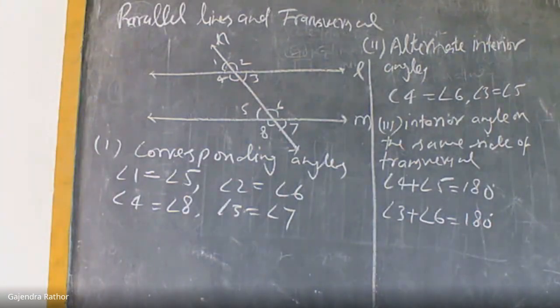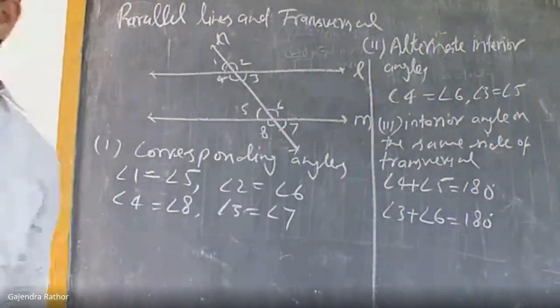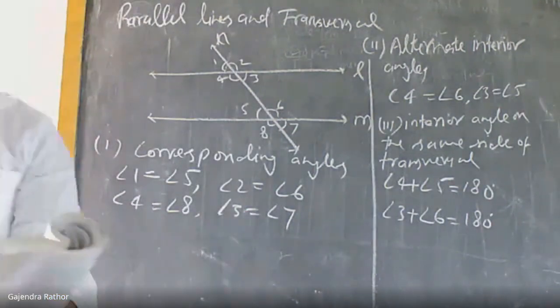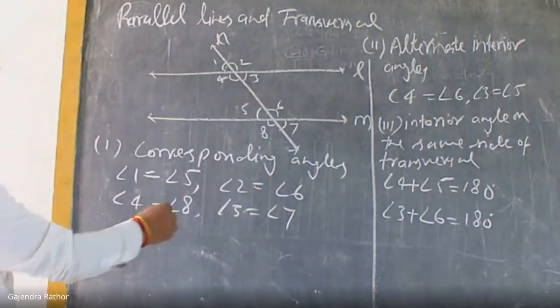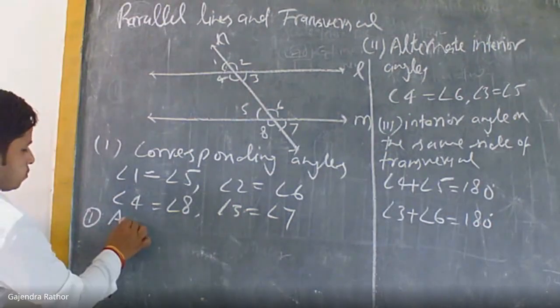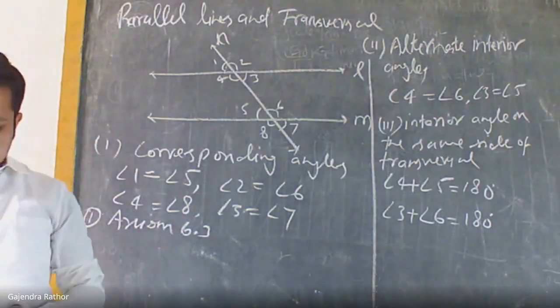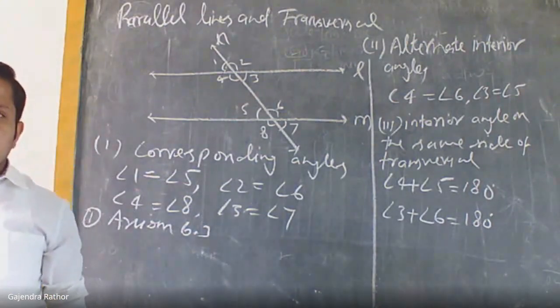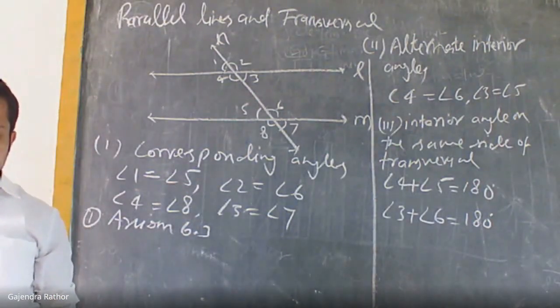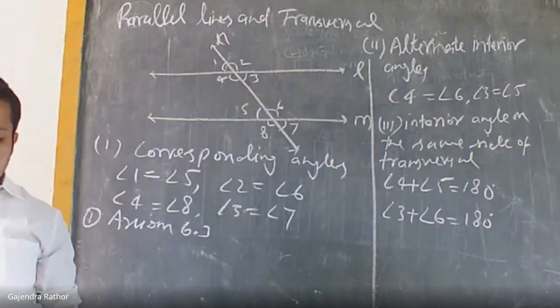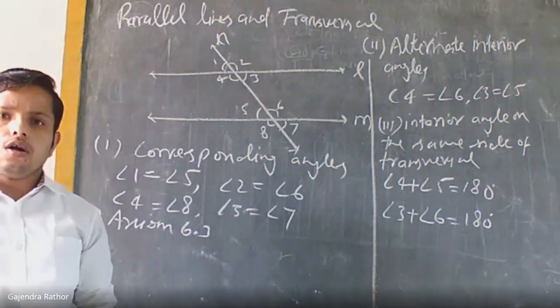Okay, so among them the first is axiom 6.3. What is the axiom? If a transversal intersects two parallel lines, then each pair of corresponding angles is equal.